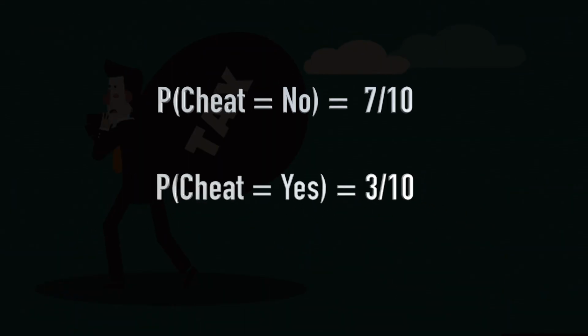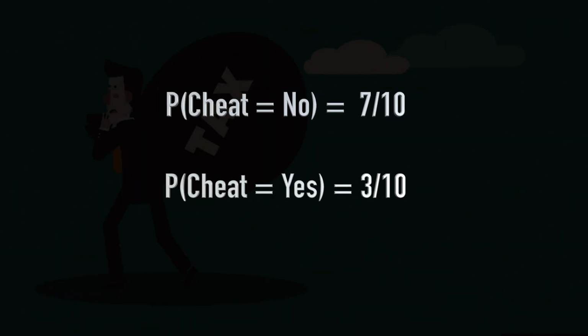Now, we have two classes here, one is cheat is equal to yes, second is cheat is equal to no. Now, we have to compute two different probabilities. One is probability cheat is equal to yes given the data instance, and two, probability cheat is equal to no given the data instance.